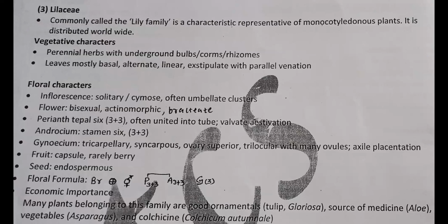Yes, it stops the formation of microtubules, correct. And that chemical is derived from Colchicum autumnale plant. So examples: tulip, gloriosa, then medicine aloe, vegetable asparagus, and colchicine, plant name Colchicum autumnale.